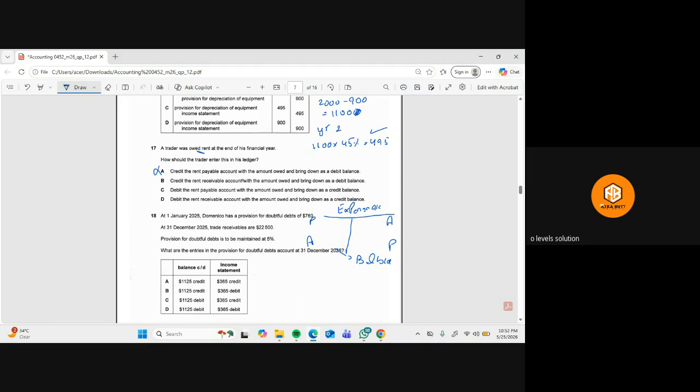Credit the rent receivable account. Yes, we will credit it, with the amount owed and bring down as a debit balance. A trader was owed rent at the end of his financial year. Okay, this is basically not the expense account. This is basically the income account. Yes, it is an income account, and then we will use a different mnemonic, that is APA.